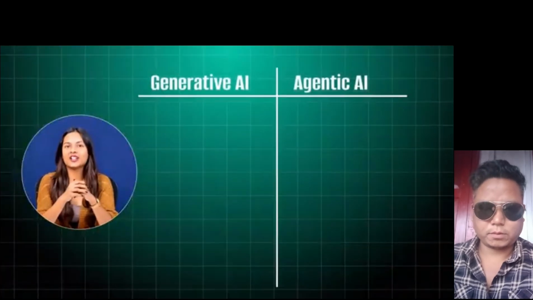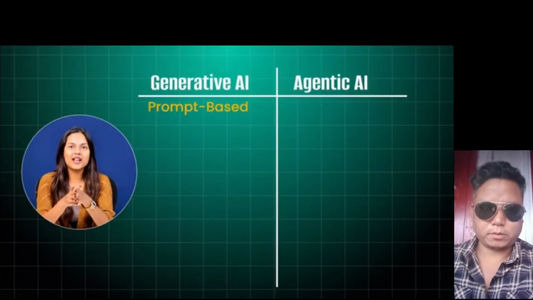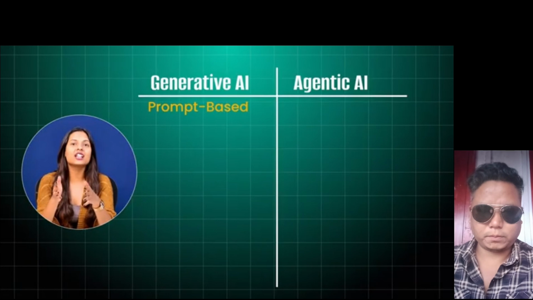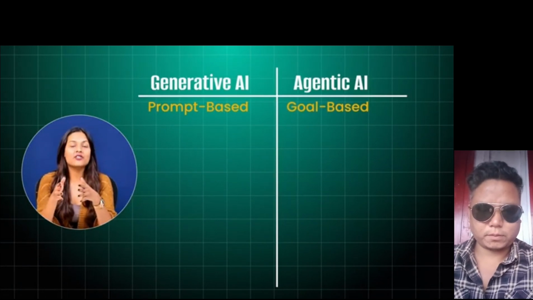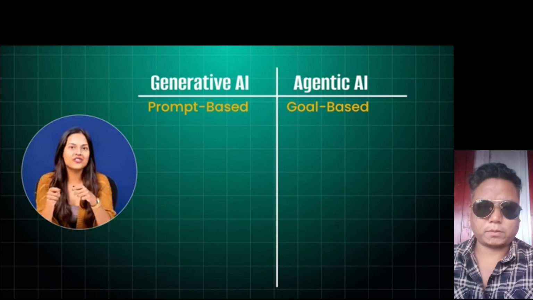So, what really separates generative AI from agentic AI? Let's break it down in simple terms. First, interaction. Generative AI is prompt based. You ask a question and the AI gives a response. Agentic AI is goal based. You give it an objective and the system figures out how to achieve it.